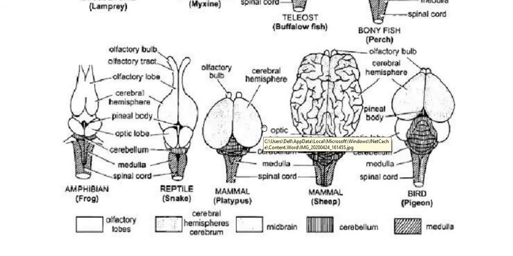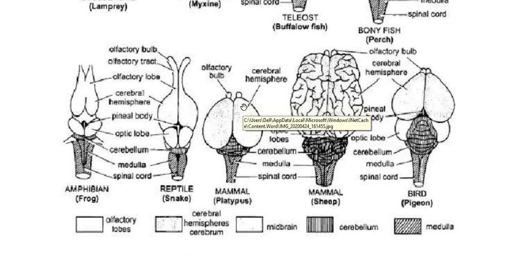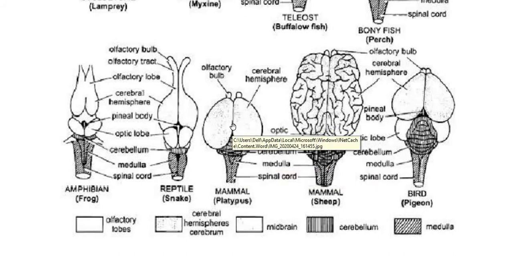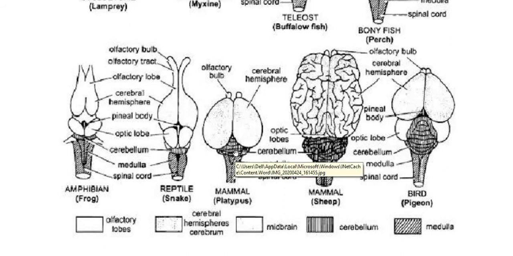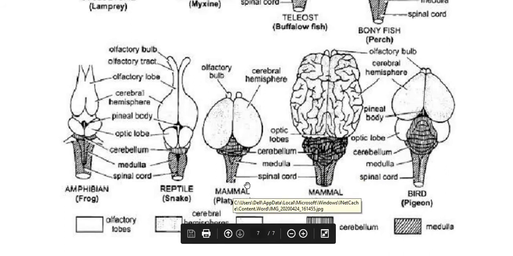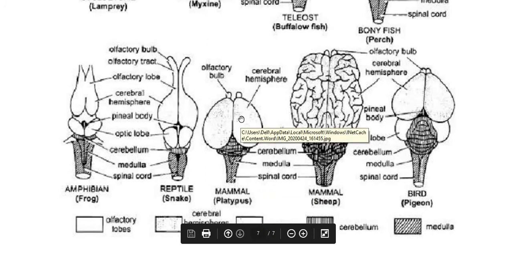So I'll explain the brain in the case of the platypus. Here you can see reduced olfactory bulbs. You can see the cerebral hemispheres are quite larger than in the other vertebrates. The cerebrum is quite larger, and the cerebral hemisphere is smooth. You can also see the cerebellum, which is present in a slightly developed form. The cerebellum then continues with the medulla, and the medulla continues with the spinal cord. So this is the structure of the brain in the platypus.